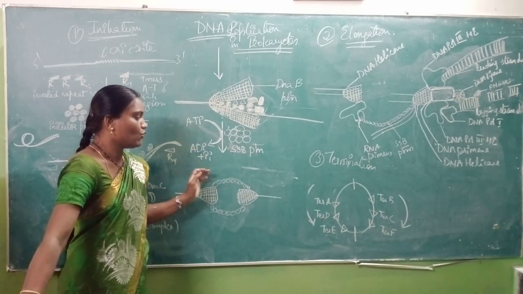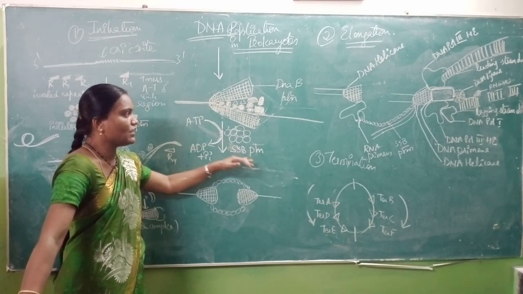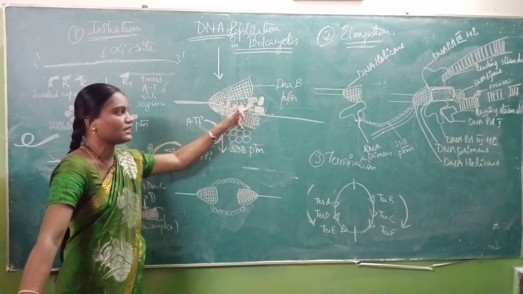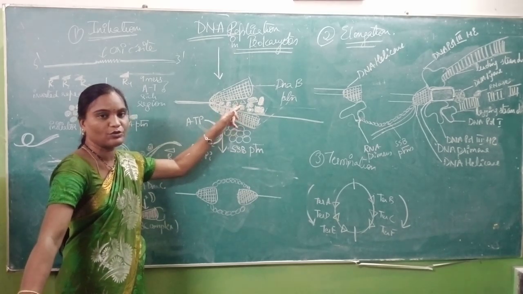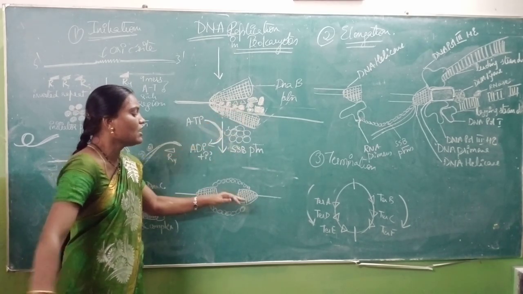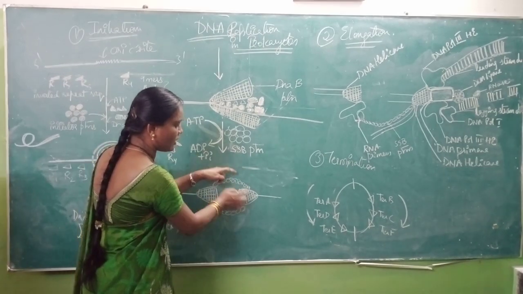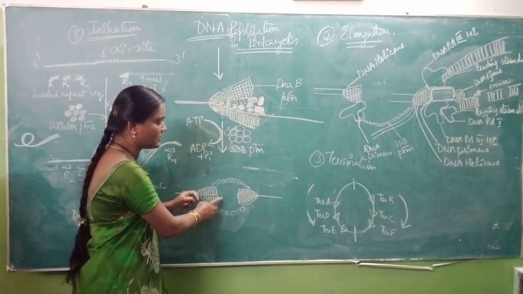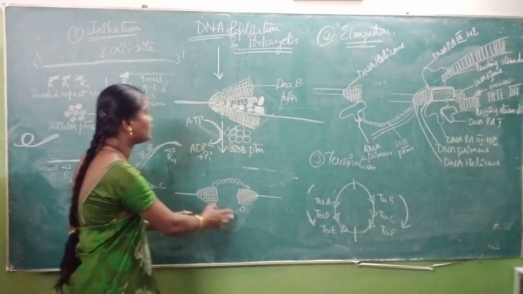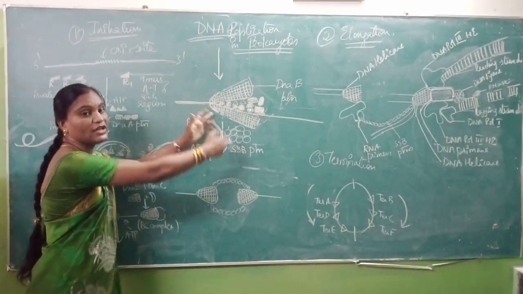With this high energy, what happens? These SSB proteins will also go and combine with all the remaining proteins that are present here, the initiator proteins, ATP molecules, the DNAB proteins, all will form a replication bubble. So this is the end of initiation. So this is the mechanism of initiation.